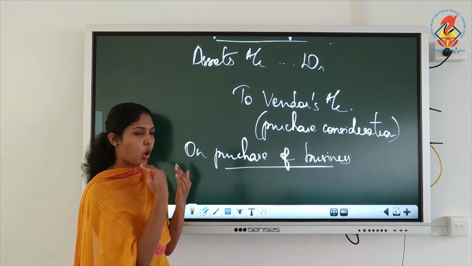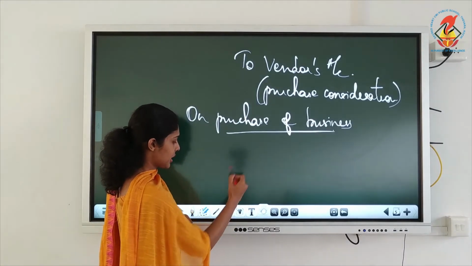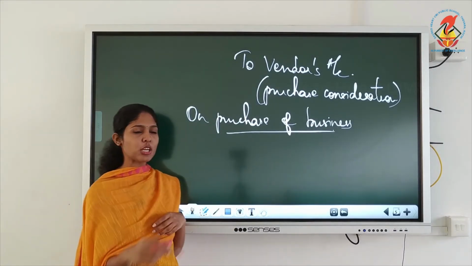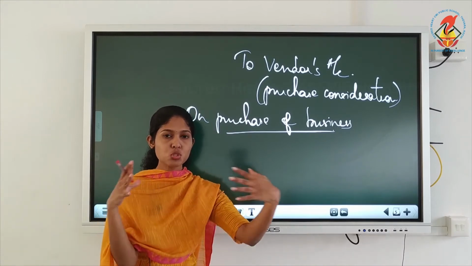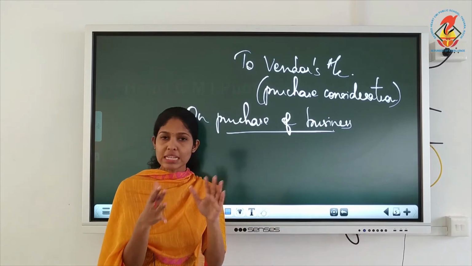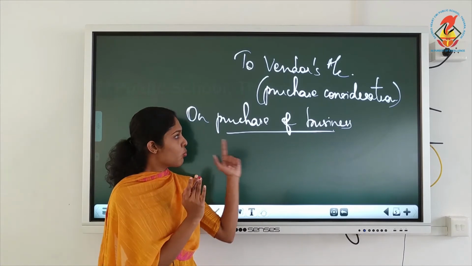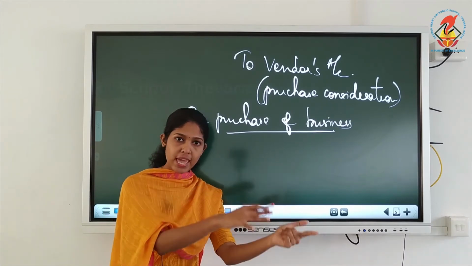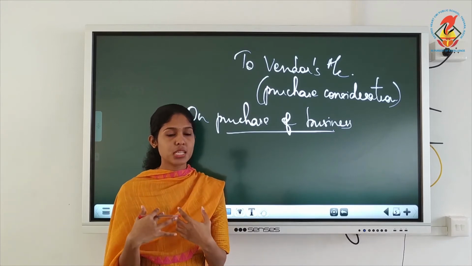Merging is actually not takeover, because when two companies merge together, they form a new company, and both will decide its functioning. Whereas when you take over, that means your company is taking over their assets and liabilities.